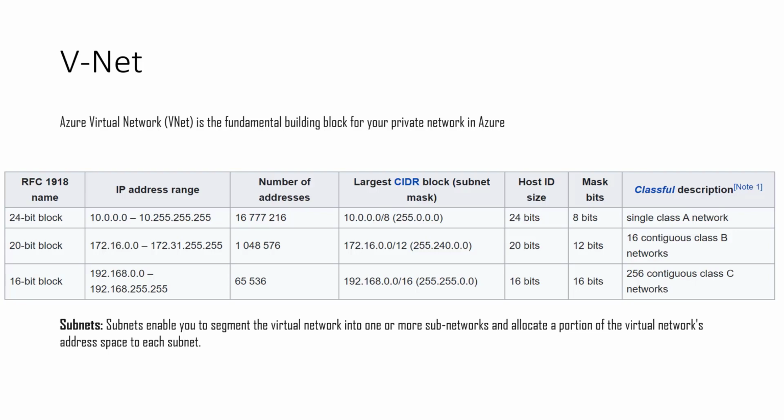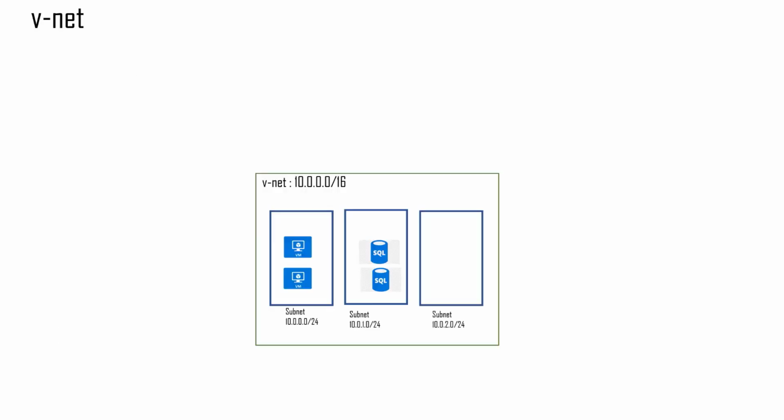So now let's look at this diagrammatically and let's see why VNet is so important for you to understand. So a VNet here is basically a private IP range. In this particular example, the IP range that I have given is 10.0.0.0/16. Now this is an RFC 1918 private IP range. Now this network also consists of three subnets, and these subnets have a range of /24. So that is equivalent to around 255 IP addresses for each subnet. Now of course some of the IP addresses are used by Azure itself, so you can round it to around 250 usable IP addresses for each subnet.